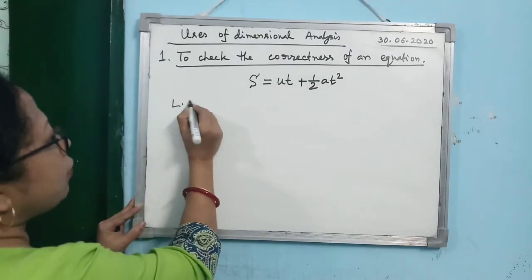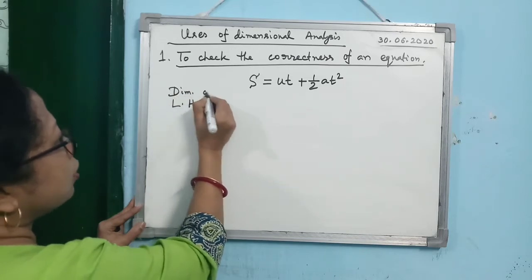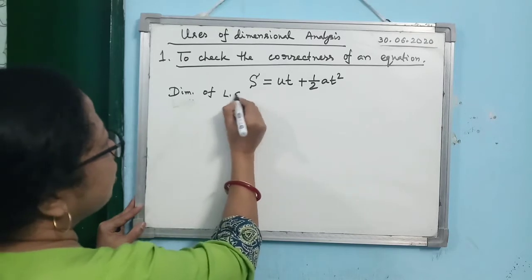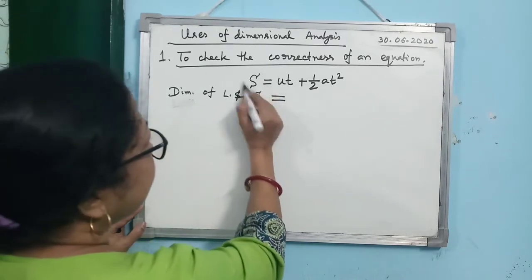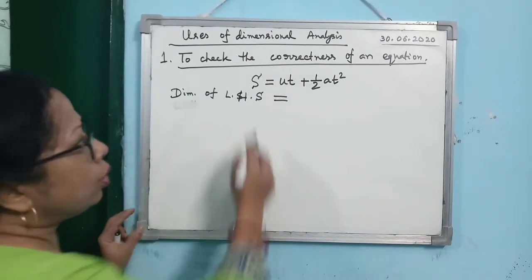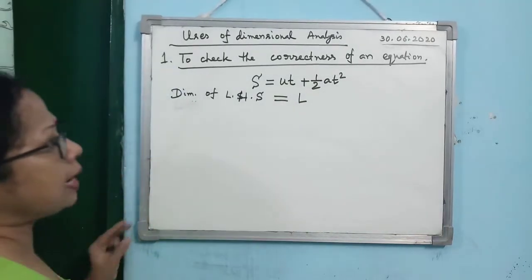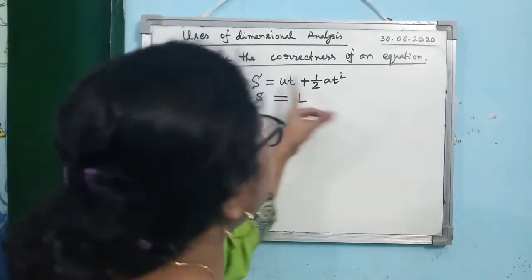Now, how can I check the correctness of the equation? First of all, I will find out the dimension of the left hand side. So you can write down this way, dimension of left hand side. What is there on the left hand side? S is there. S means displacement, means length. So what is the dimension of left hand side? L. Then come to the right side.